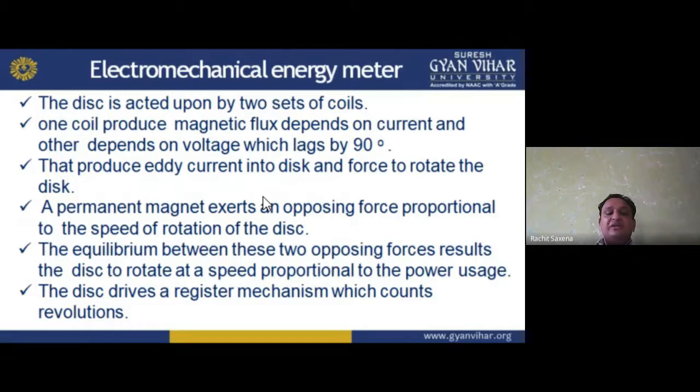The equilibrium between these two opposing forces results in the disk rotating at a speed proportional to the power usage. The disk drives a register mechanism which counts revolutions.